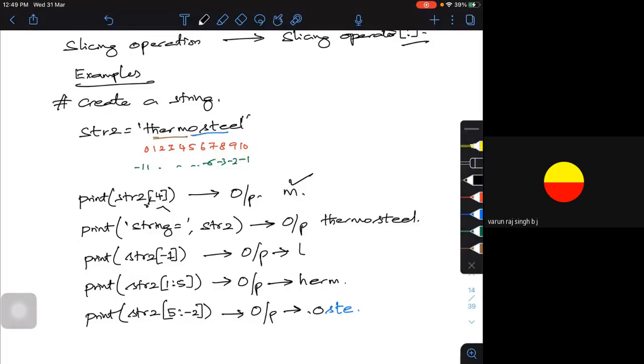So I'll be getting the output. If I go from 1:5, I'm going to get HERM. The first character up to the fifth, that is THERM, so in that I'm only going to get HERM. If you want to get the fifth character to -2, the inclusion of the fifth, that is O, is included, and -2 is the 8, which is excluded. So I'm going to get OST as the output. There are two E's actually. One is included, so the second E is excluded. I'll be getting such outputs; I can do such slice operations, either indexing or slicing.